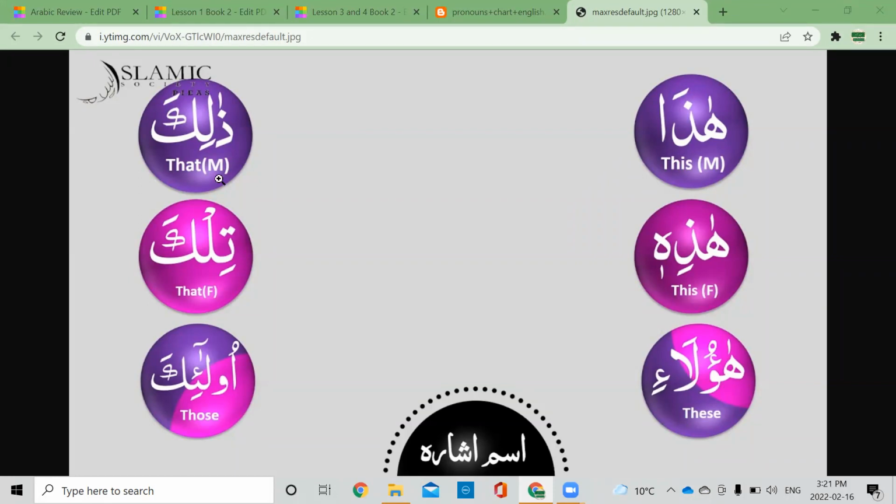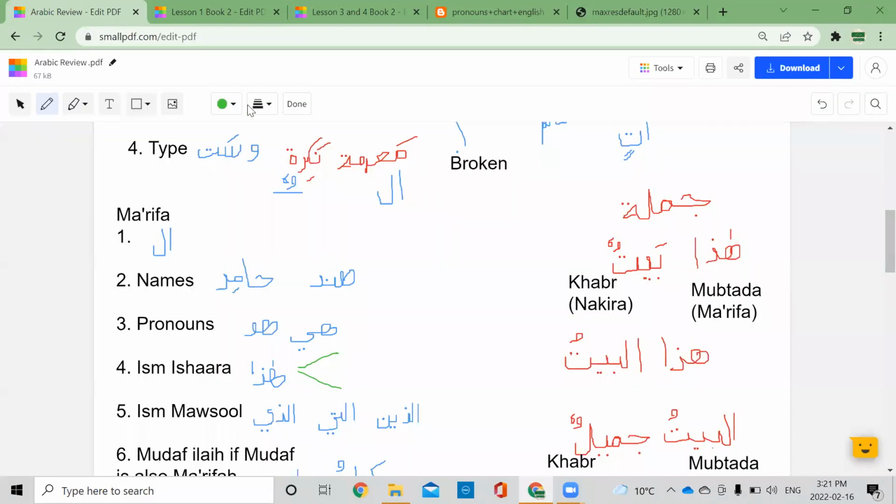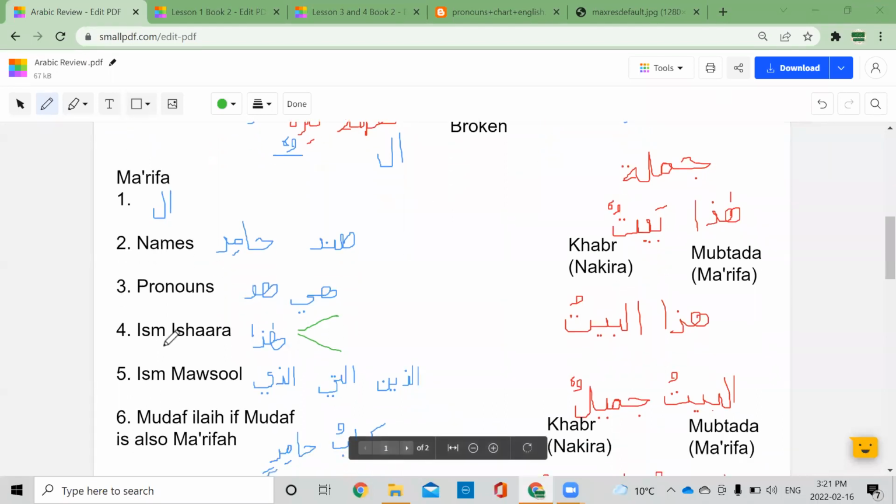And then we have our Ism Ishaarah Ba'id. So dhalika, that for masculine, tilka, that feminine, and ulaika, those, used for both masculine and feminine. So these are our Ism Ishaarah, and all of these are ma'rifa. They are definite. Because again, when you are pointing to something, it is something specific that you're pointing to. So it will be definite.